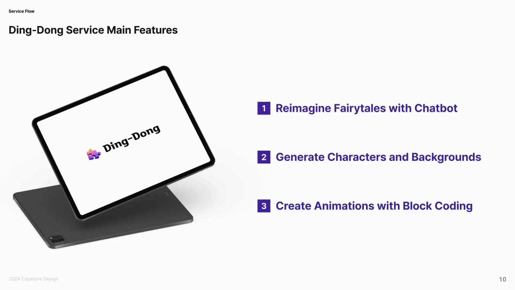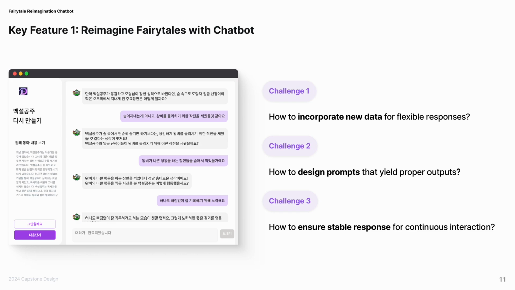As you saw in the demo, Ding Dong has 3 main features: reimagine fairy tales with a chatbot, generate characters and backgrounds, and create animations with block coding. Let me start with the first feature, the chatbot, focusing on the challenges we faced during development.